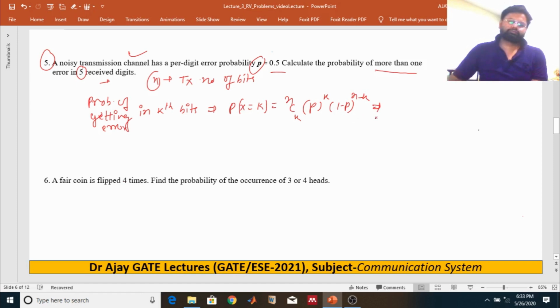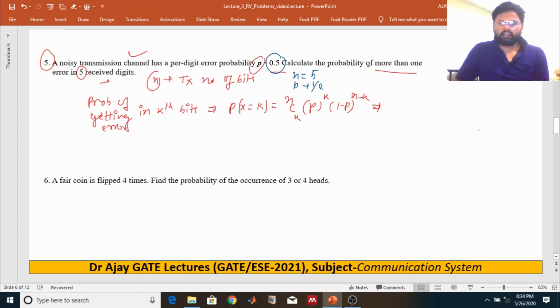So n is what? It's a 5 digit sequence. It's already written. So we can say that n is equal to 5, and p is equal to 1/2.